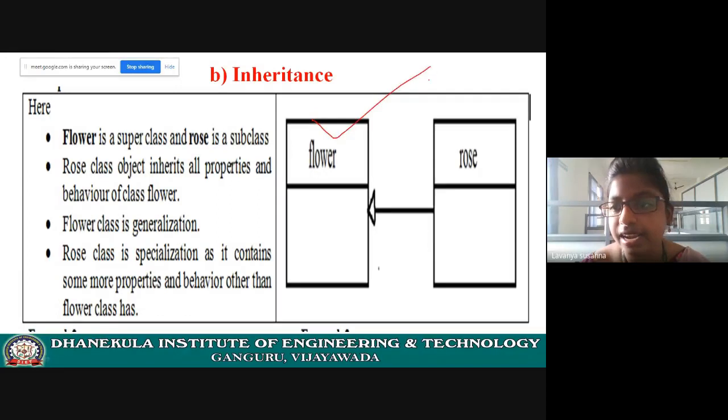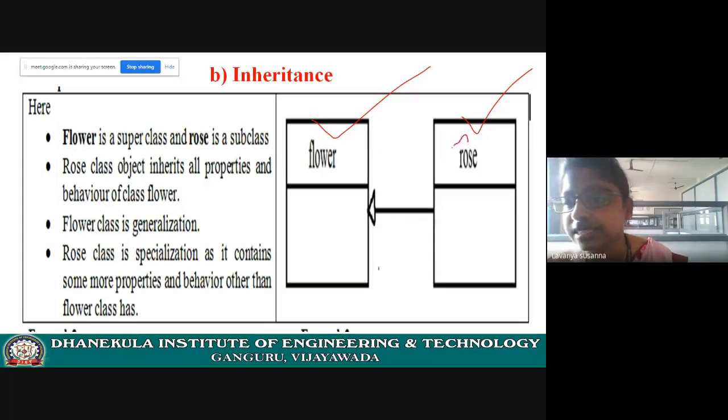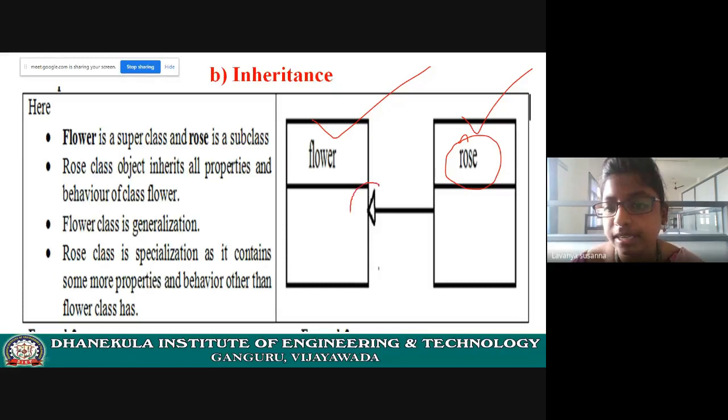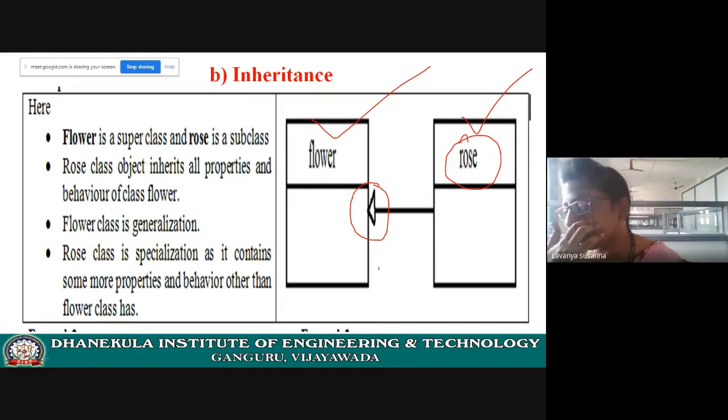See here, flower is a class, rose is a class. This is a single inheritance, right? Rose class is acquiring the properties of flower class. Now see here, this symbol is important. You represent it using a triangle symbol and an arrow line. That means it is a relationship. What kind of relationship? Inheritance. Here flower is a superclass, rose is a subclass.